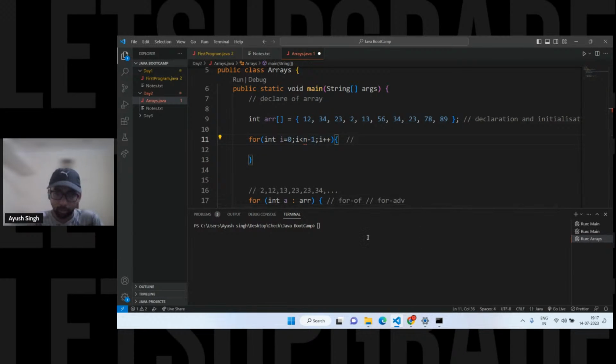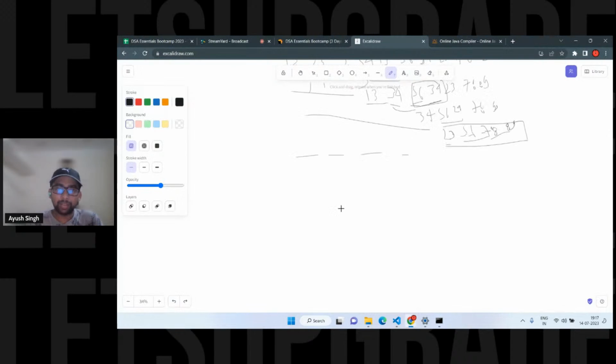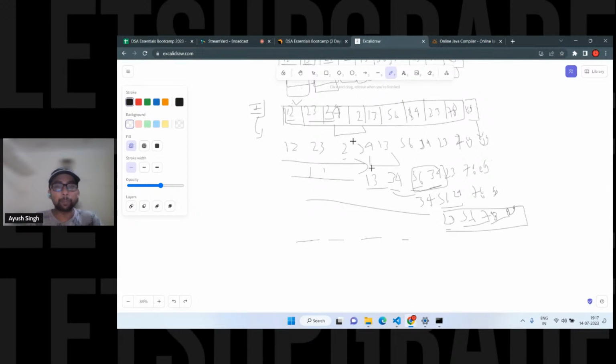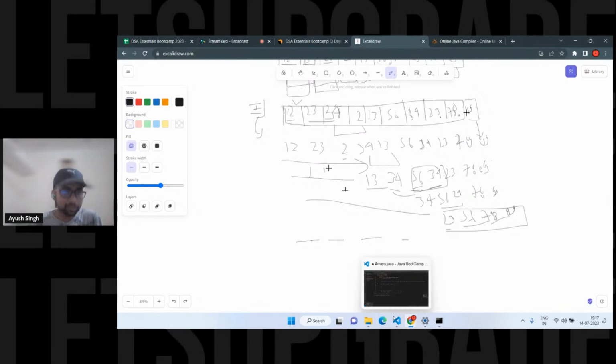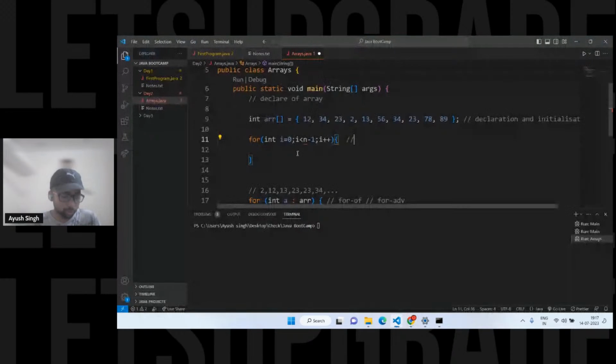Now look at what will happen here. If you have elements like this, let's suppose, and your array is already half sorted, but still you are going to compare it, right? Although it is already sorted, let's suppose the last element was not sorted, everything else is sorted, you are going to compare it again and again, right? So in the normal bubble sort approach, obviously we can optimize bubble sort as well for a half sorted or completely sorted array. That is a different thing, but in general we have to run two loops, right?